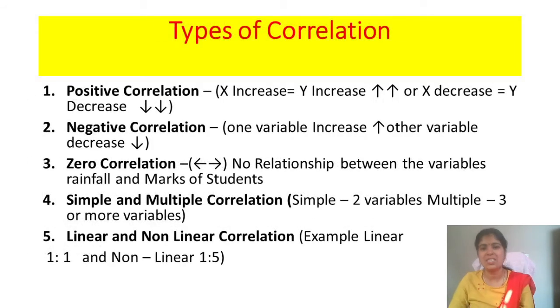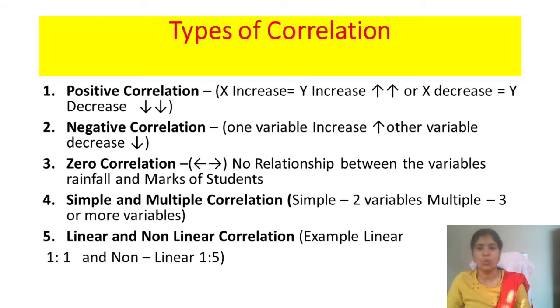Next, types of correlation. There are five types of correlation: positive correlation, negative correlation, zero correlation, simple and multiple correlation, and linear and non-linear correlation. When it is a positive correlation, I have given an example with x-axis and y-axis. As an example, there are two variables, x and y. When the x variable increases, the y variable increases. When the x variable decreases, the y variable decreases.